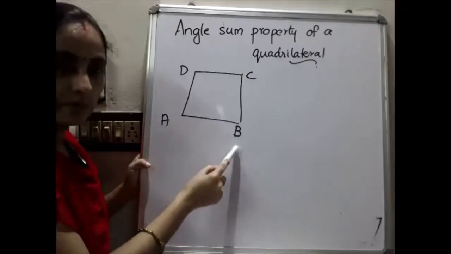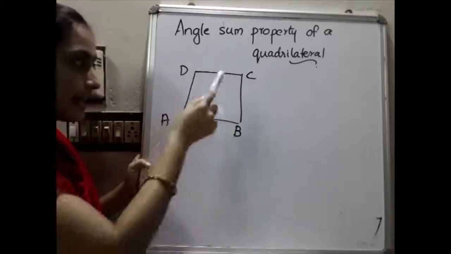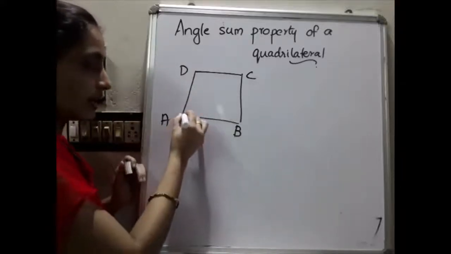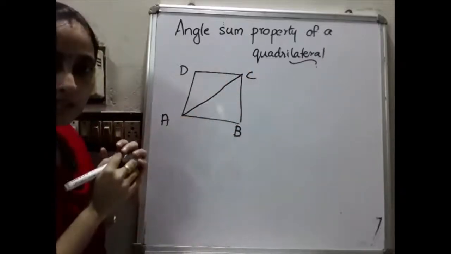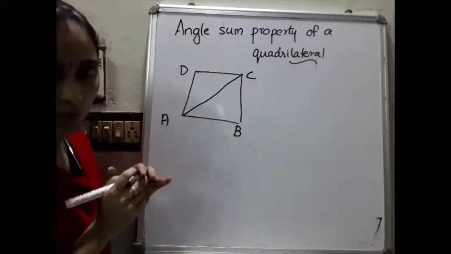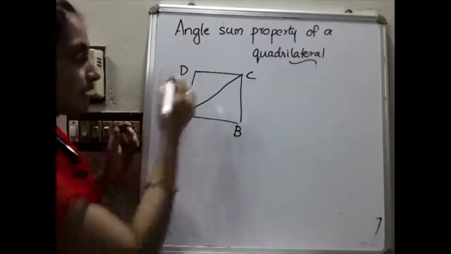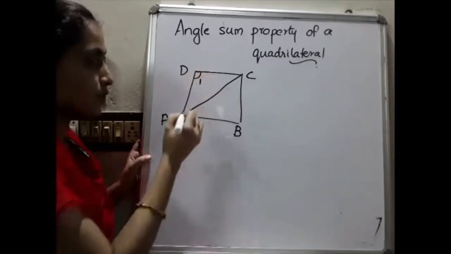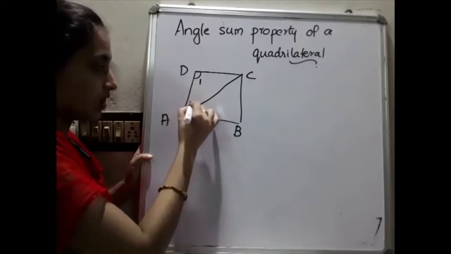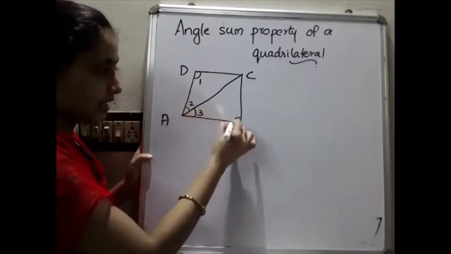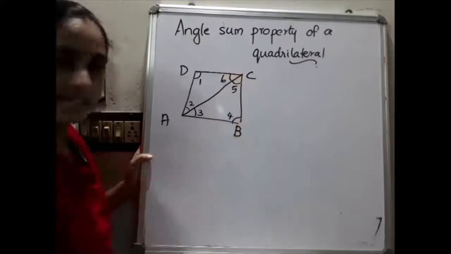Angle A, angle B, angle C, angle D. Then I am joining A and C. What is this? AC is the diagonal of this quadrilateral. That also you already know. I just mark the angles here for your easiness. I am writing angle 1, angle 2, angle 3, angle 4, then angle 5, angle 6.